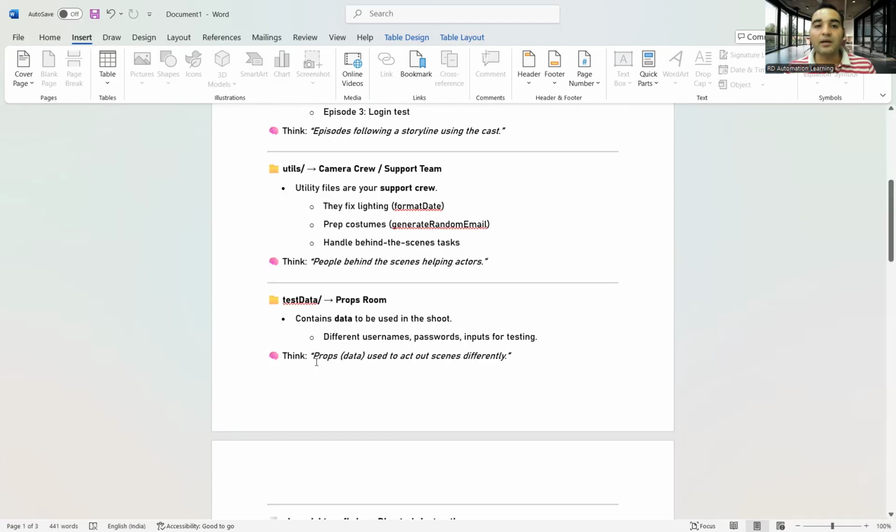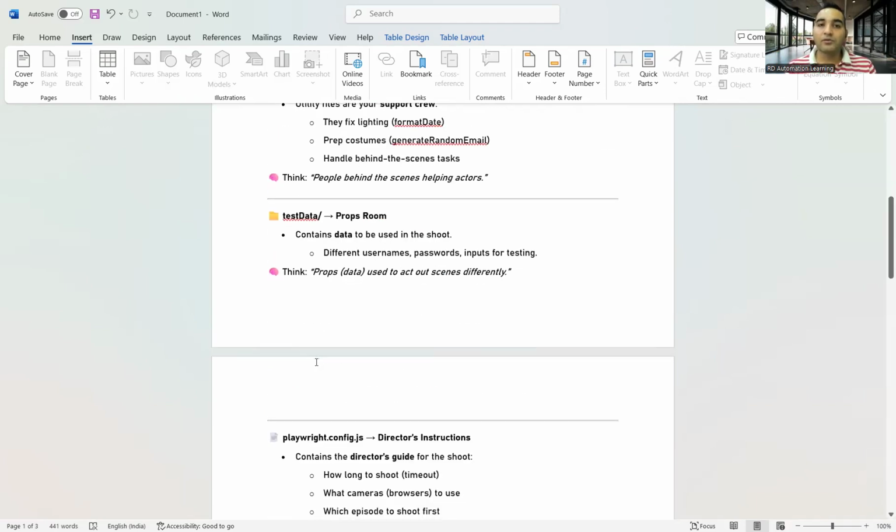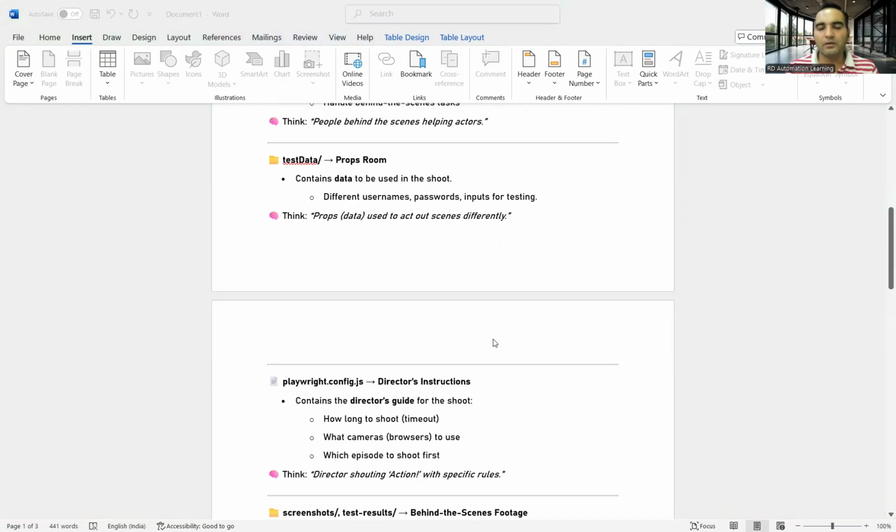Okay, test data, very important. Think of that as props. Someone wants to drive a vehicle, so how would a car be arranged? Someone wants to fly, how would a flight be arranged, right? Different usernames, passwords, inputs for testing, right? All these things would be coming up there.